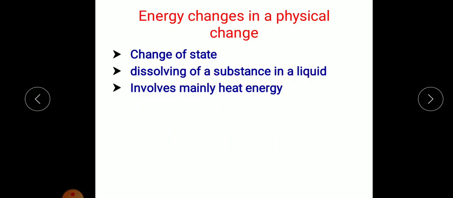In this, the main involvement is heat energy. For example, when you melt ice, it requires heat. That means it absorbs heat and converts into the liquid form. So, in a physical change, there is mainly involvement of heat energy.